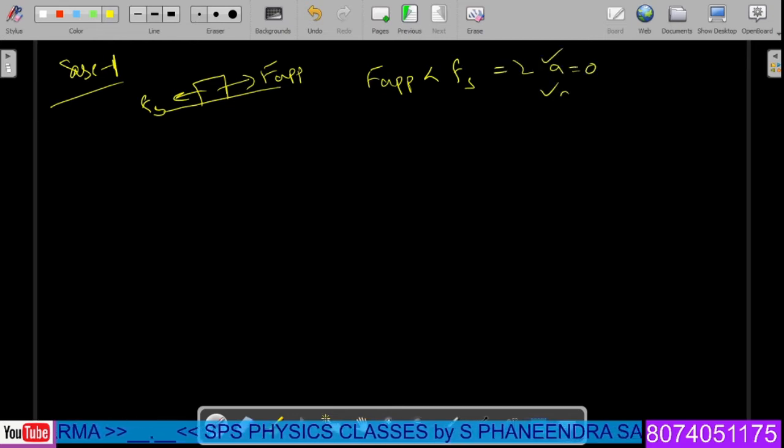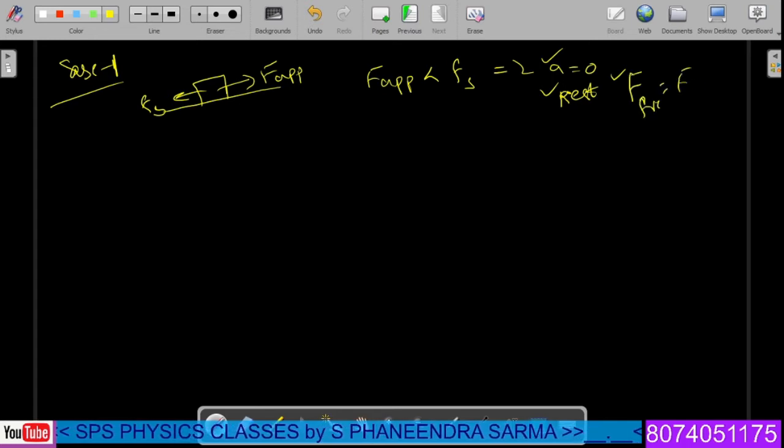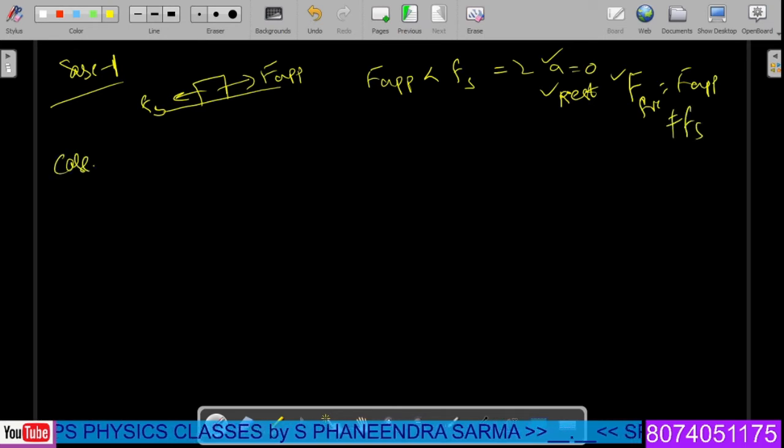Second point, acceleration 0 means two possibilities: the object is at rest, or the object is in uniform motion. Here it is not moving, so the system is at rest. In this case, the frictional force F friction is equal to F applied, which is not at all equal to Fs. Please remember, case 1.